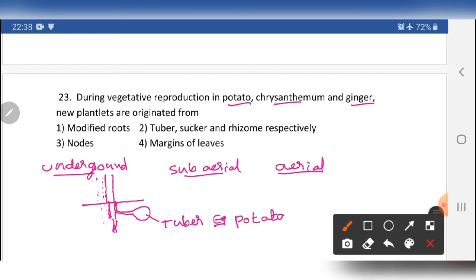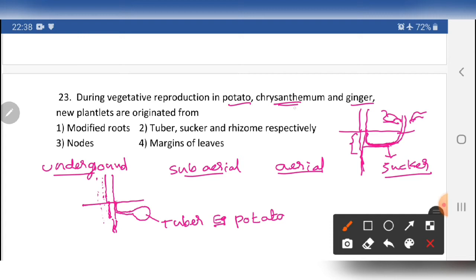Chrysanthemum is an example for suckers. So let me draw the chrysanthemum. For example, this is the surface of the soil and this is underground. This part is also an underground stem. From the underground stem, one lateral branch grows horizontally for some duration, then comes out from the soil surface again. This part grows for some time horizontally under the soil. This is the stem part only. So this is a sucker. Sucker form, example chrysanthemum.